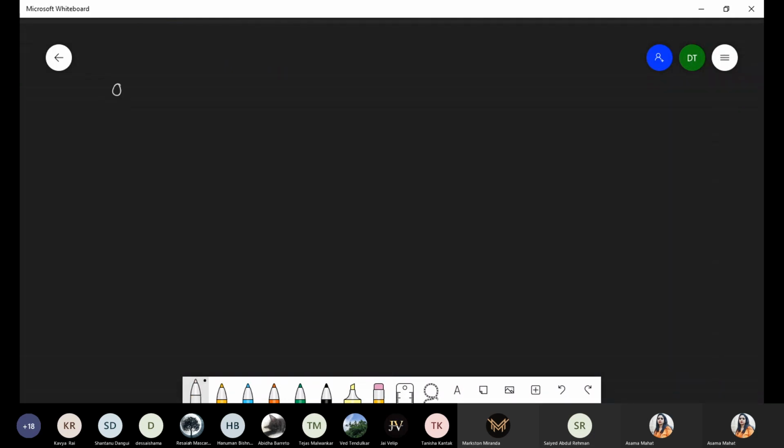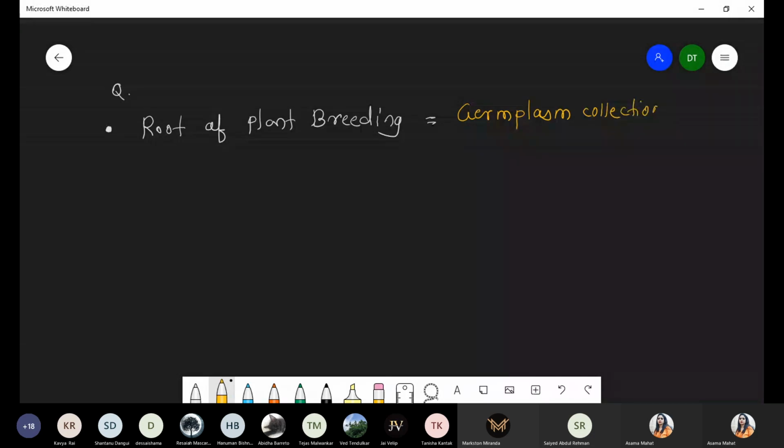Like, what is the root of plant hybridization, or plant breeding? The answer will be germplasm collection, because this is the first step. If you don't have a superior quality collection, we can't produce the recombinant variety. So the answer for root is germplasm collection.